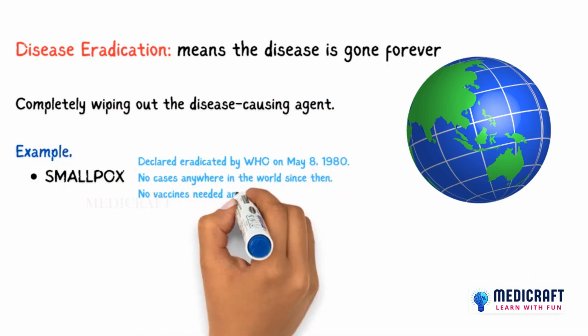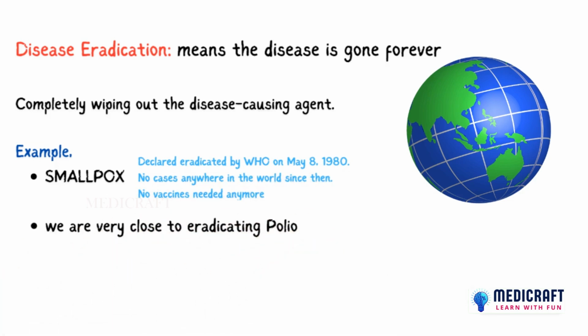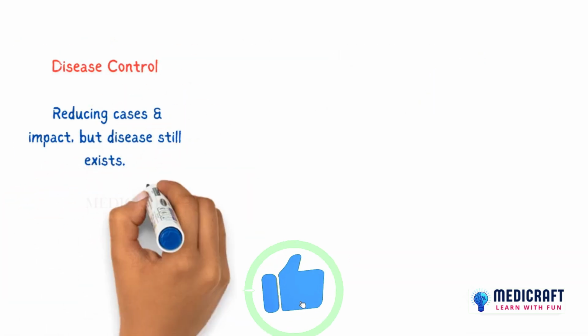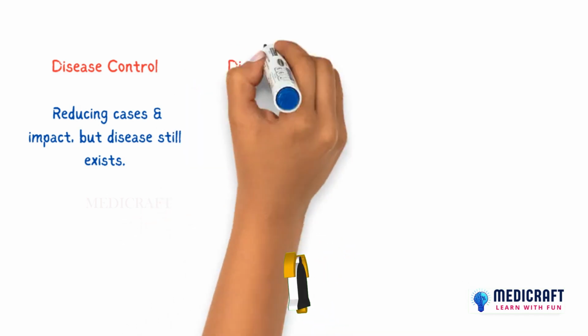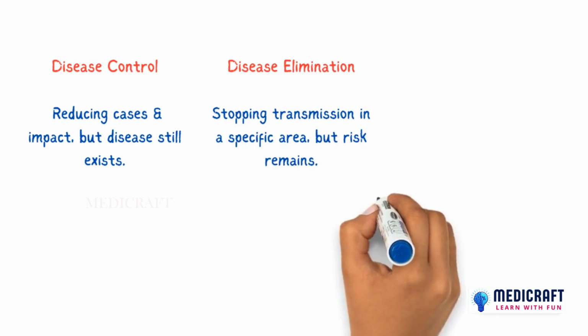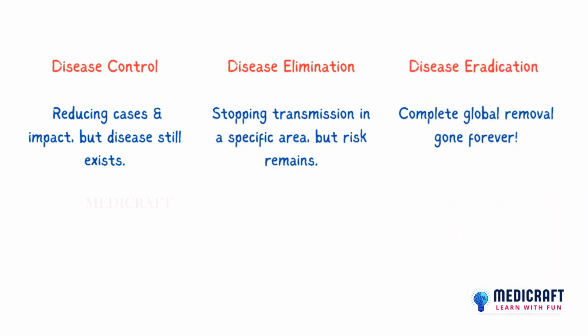No vaccines needed anymore. And right now, we are very close to eradicating polio. With consistent vaccination efforts, polio could be the next disease to disappear forever. Exciting, right? Disease control: reducing cases and impact, but the disease still exists. Disease elimination: stopping transmission in a specific area, but risk remains. Disease eradication: complete global removal, gone forever.